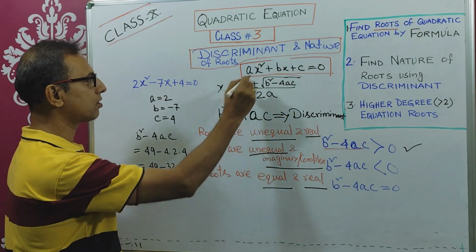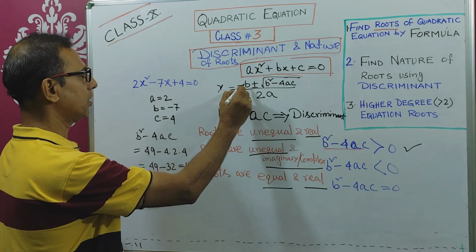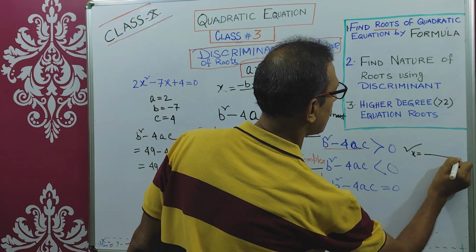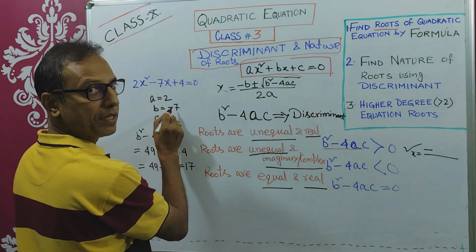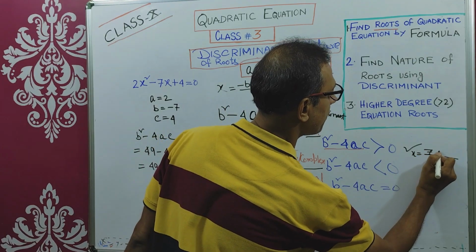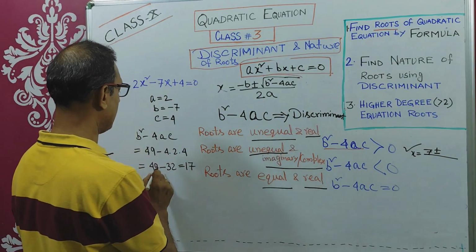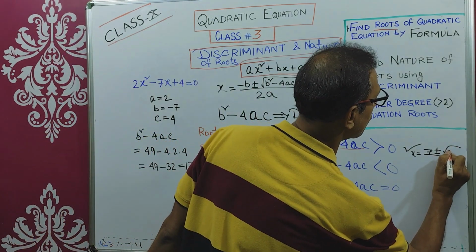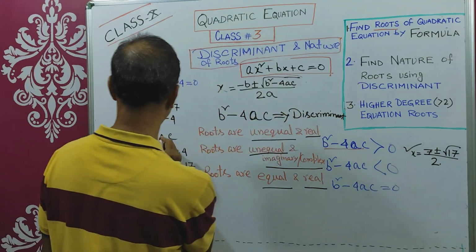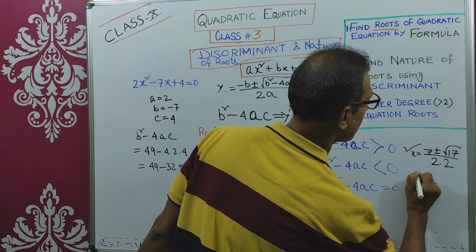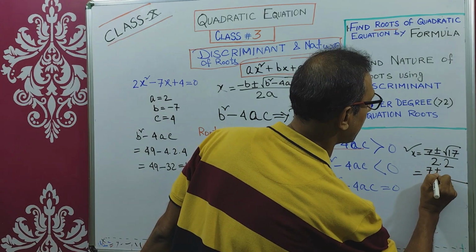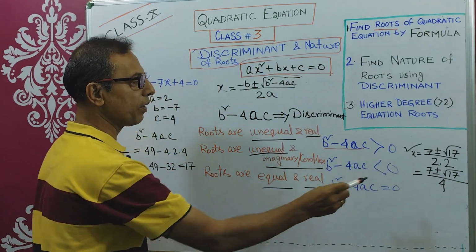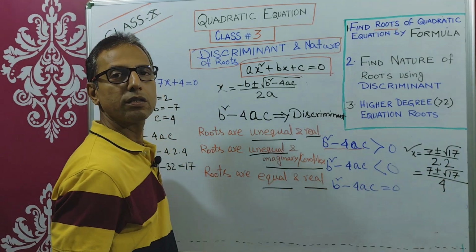And what will be the roots? Just simply put the values in the formula. So x equals minus of b, that means plus 7, 7 plus or minus root over b square minus 4ac. What is the discriminant part? 17. 7 plus or minus root over 17 by 2 into a. a is 2, so 4. That means the roots will be 7 plus or minus root over 17 by 4. So the roots are unequal and real because within the root this is a positive number.